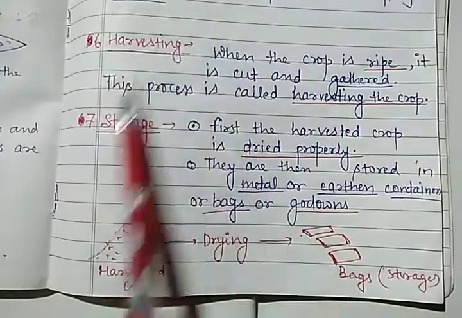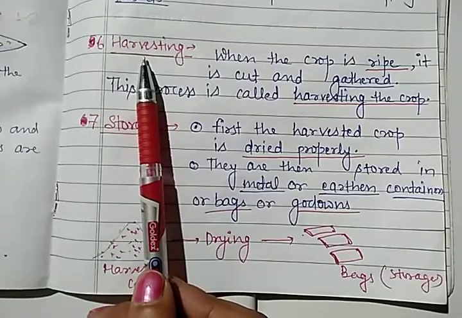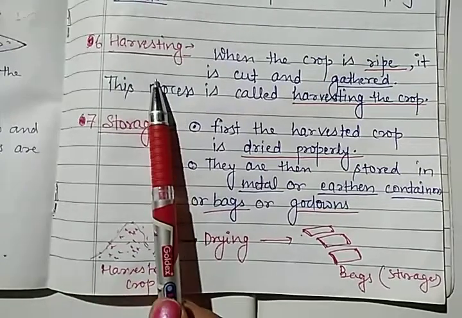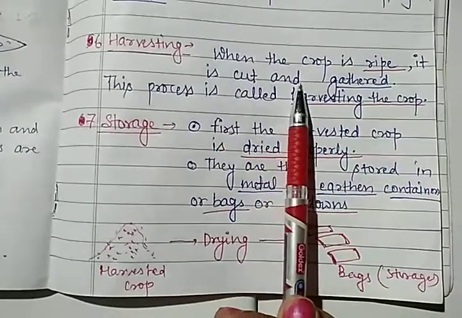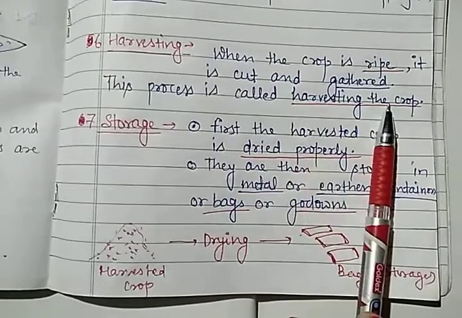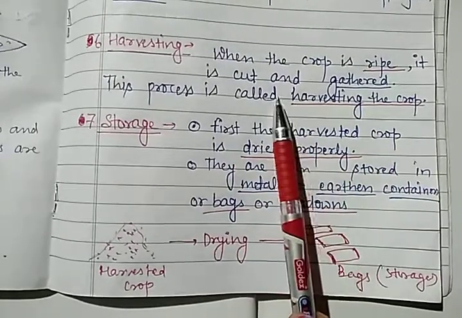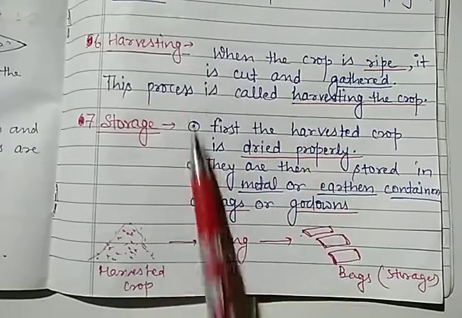After protection of crops, what happened? The sixth step, that is known as harvesting, is going to start. So what happened in harvesting? When the crop is ripe, it is cut and gathered. This process is called harvesting the crop. So the farmer is going to collect all his crop. That process is known as harvesting.